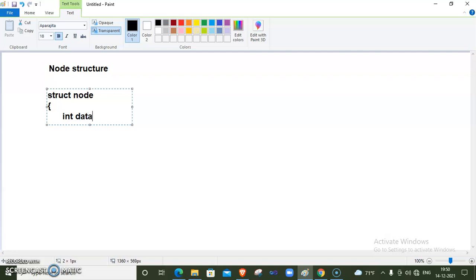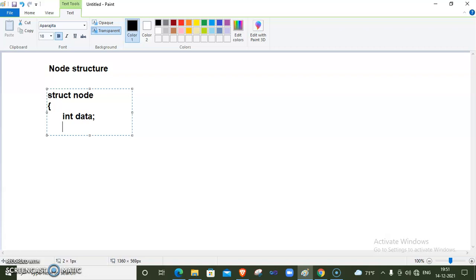Your data may be integer, string, or any record, so accordingly you need to give the data type. I am using int here because I want to store integer elements inside the single linked list.